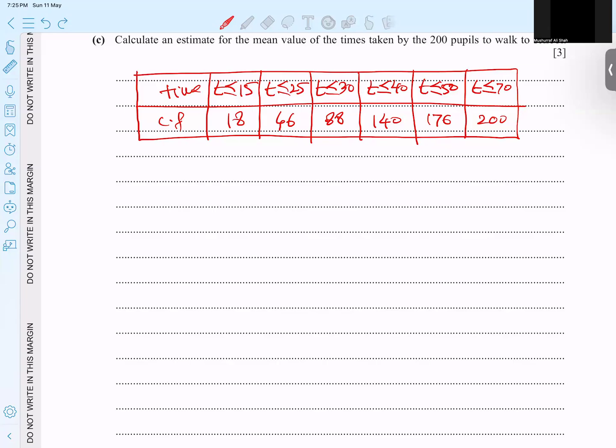So the same question number, but part C, we have how to do it. I took this table from the previous page. And how to convert it first of all. We have to convert because we have to find out the mean specially. So what I'm going to do is make some values.